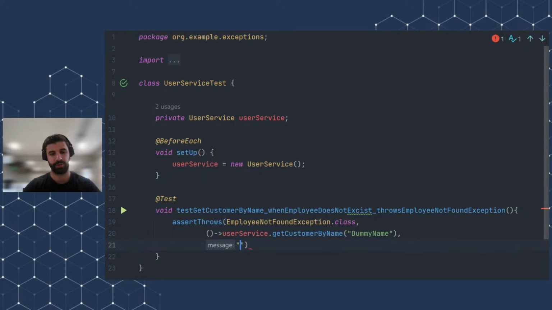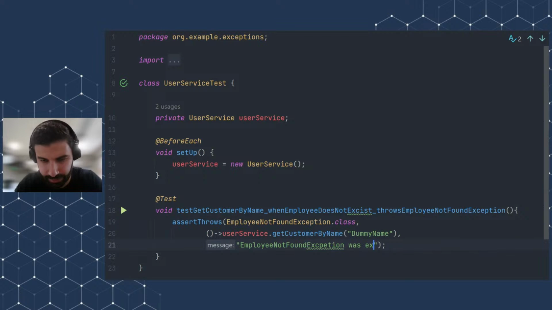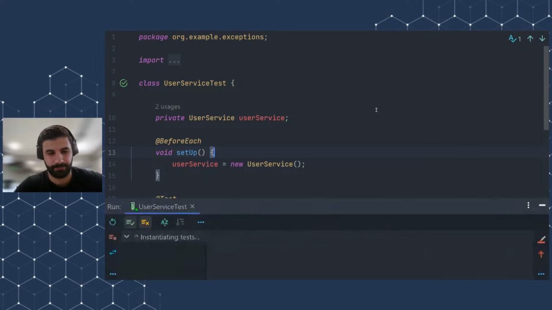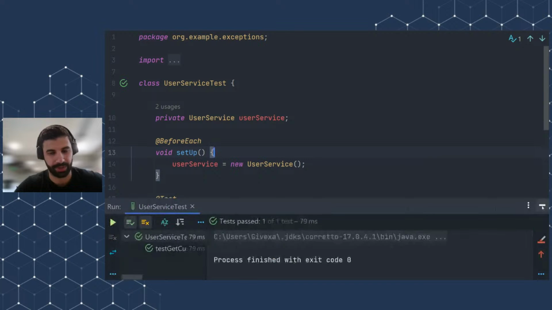And we can also here specify a message. If this is not the case, what will happen? Employee not found exception was expected. Okay, if I run this code now, let's see what will happen, and let's analyze what I'm doing here. So the test passed. Okay, why did it pass?